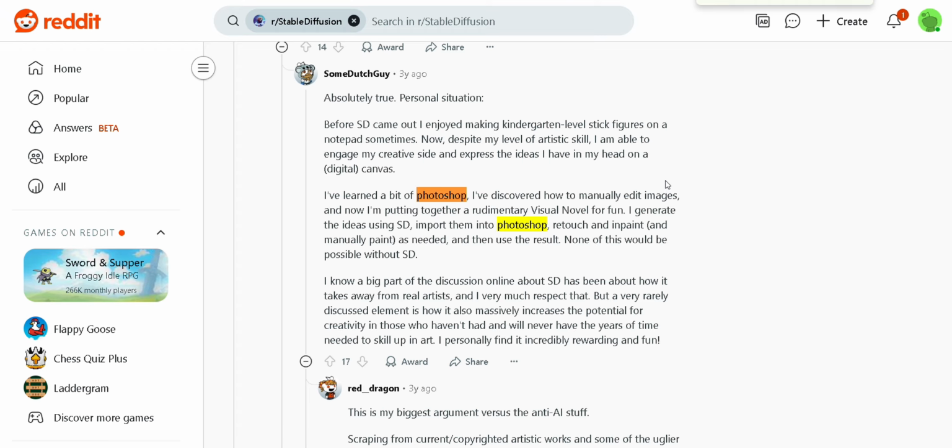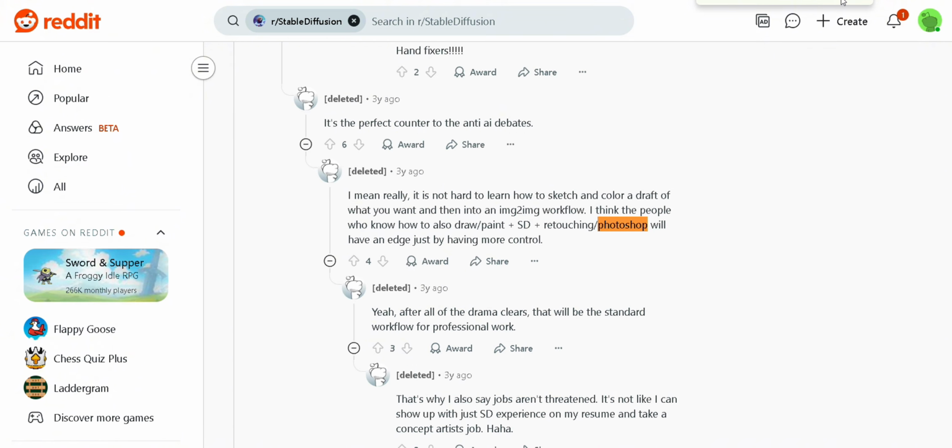Midjourney is like a camera with automatic filters. It's hard to get a bad shot. Stable Diffusion is more like Photoshop. You control everything, but it takes skill and time to master.